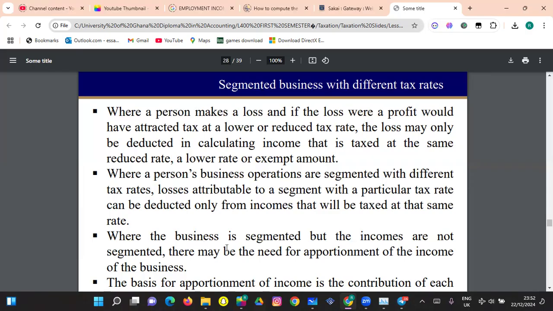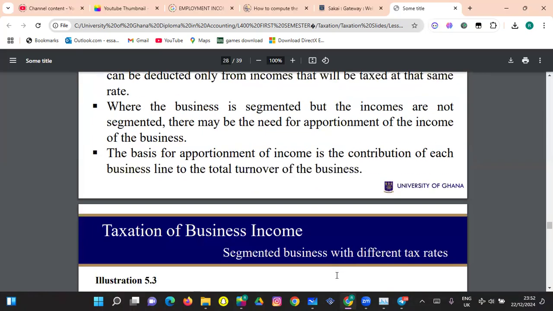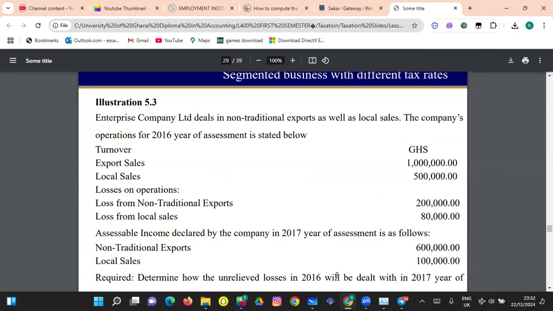Where the business is segmented, but the incomes are not segmented, there may be the need for apportionment of the income of the business. The basis of apportionment of the income is the contribution of each business line to the total revenue. So that's what I have explained.